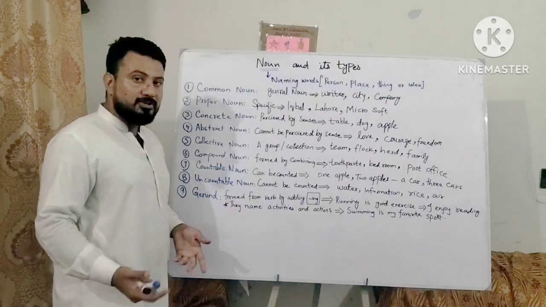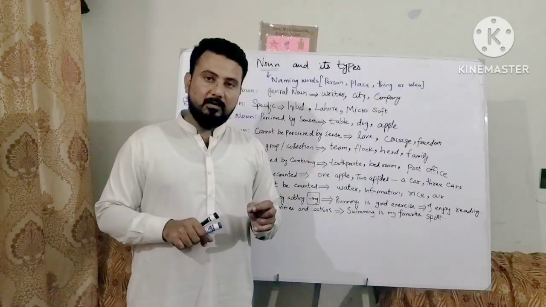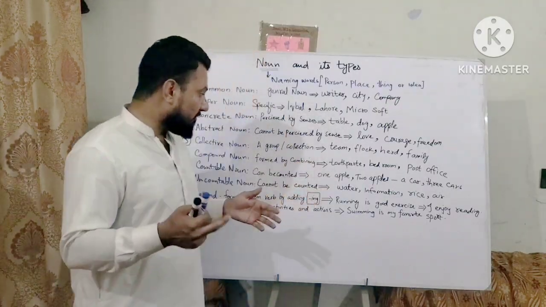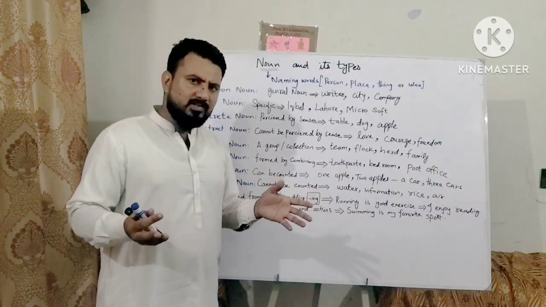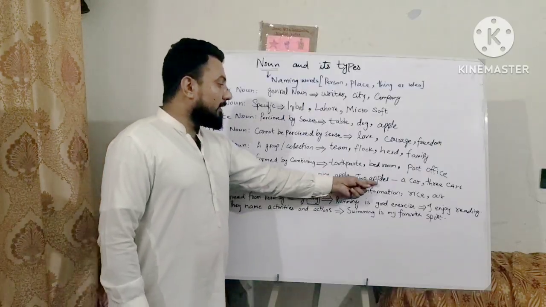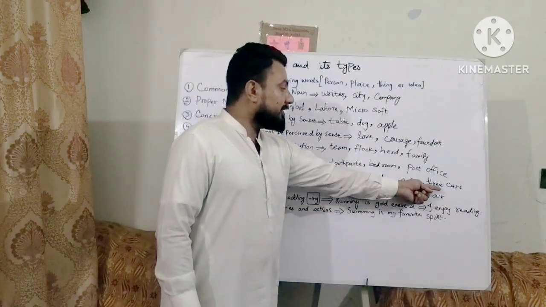Countable nouns can be counted in numbers: 1, 2, 3, 4, 5. So many things can be counted, like one apple, two apples, three apples, or five apples. A car, three cars.